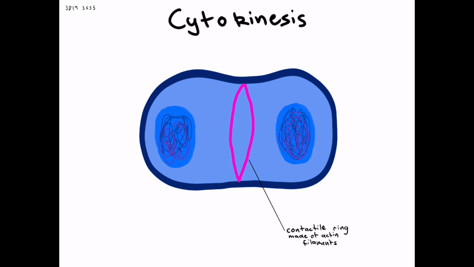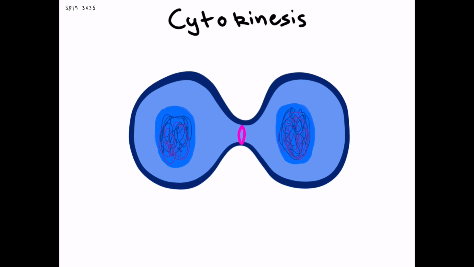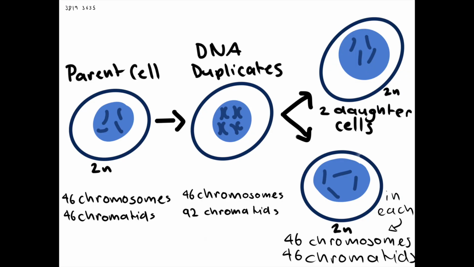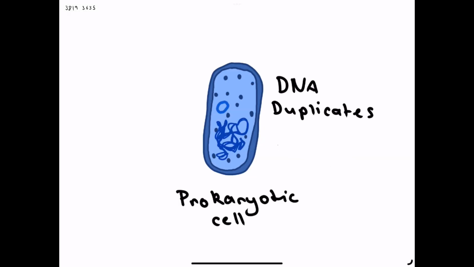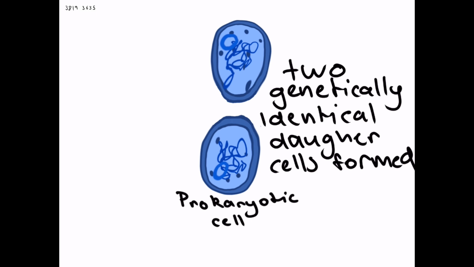In animal cells, a contractile ring composed of actin filaments constricts the cell membrane at the equator, pinching the cell into two separate cells. The result of mitosis and cytokinesis is two genetically identical diploid daughter cells. Each cell contains the same number of chromosomes as the original somatic cell. For prokaryotic cells, cell division is achieved through asexual reproduction in a process called binary fission.